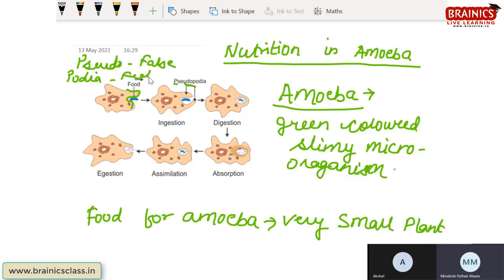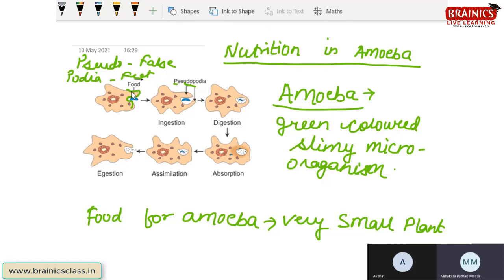Why are we saying that this is false feet? Because this is not the real feet of amoeba. This is just a structure which gets transformed into a feet-like structure when food approaches. See, the food is approaching the amoeba.